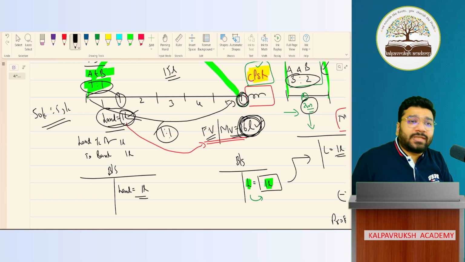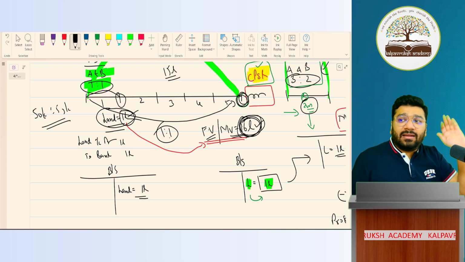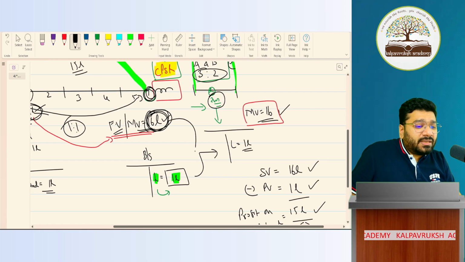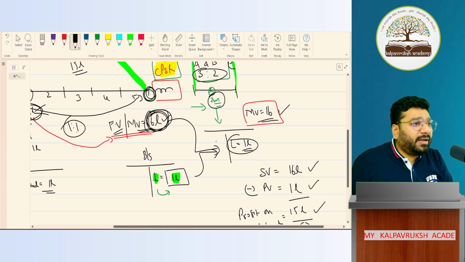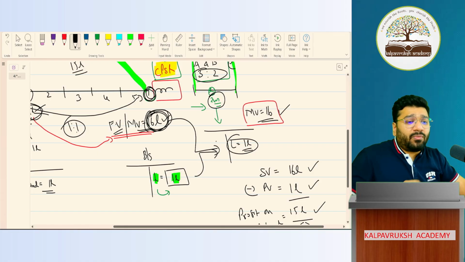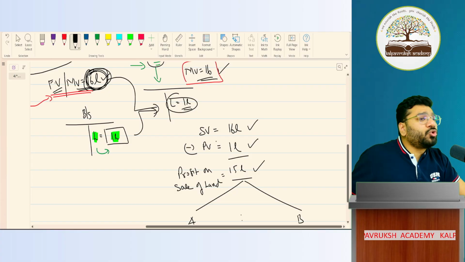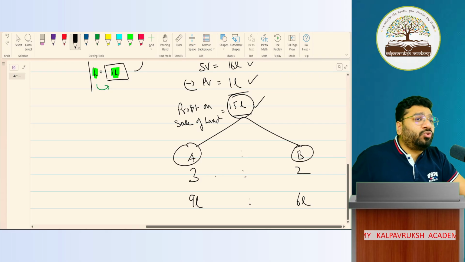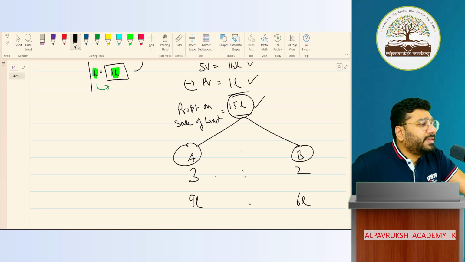You have no intention to sell it. So what did you do? You kept the land in the business. You continued that business in future. Land value was 1 lakh. Then after 2 months of CPSR, what happened? Fighting happened. You sold the land. You got 15 lakh profit. What did you do with the 15 lakh profit? You distribute between A and B in what ratio? 3:2. Is it fair? Is it fair?